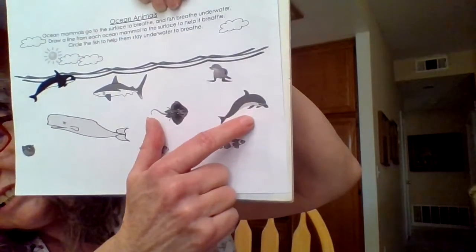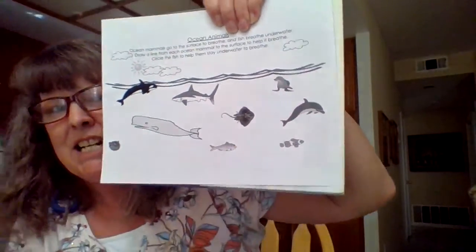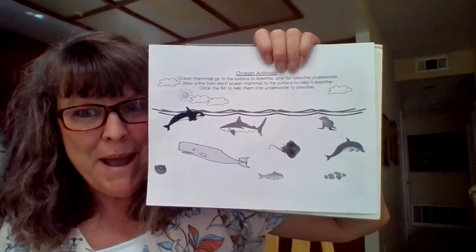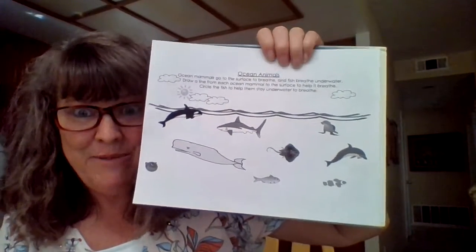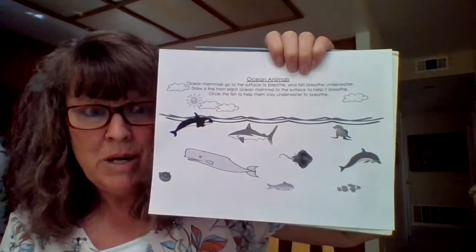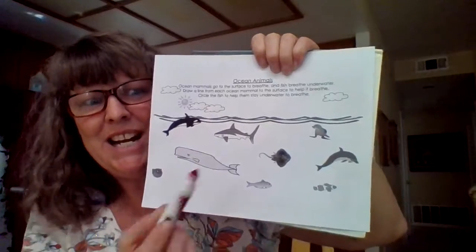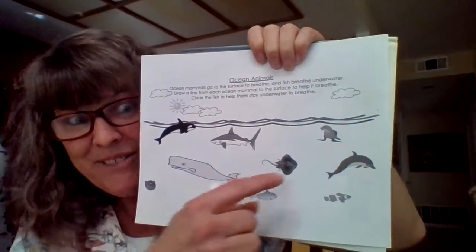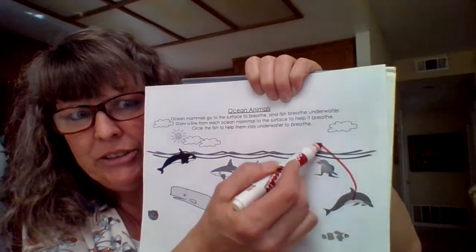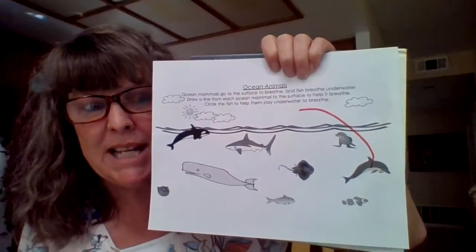So let's start over here with this one. What is this guy? A dolphin? Yes. Now, do you remember from the video, is the dolphin a fish or a mammal? Does the dolphin have to come to the surface to breathe, or does it breathe underwater? It has to come to the surface, right? And it is definitely a mammal. So we're going to draw a line from the dolphin to the surface, just like that.